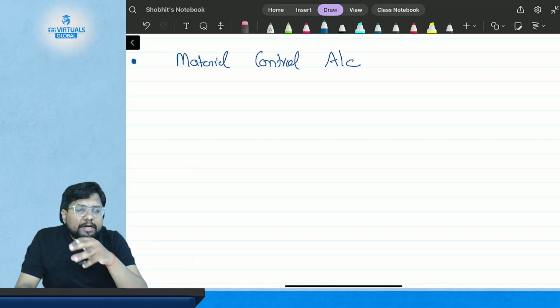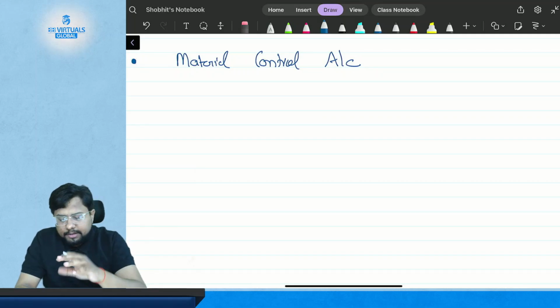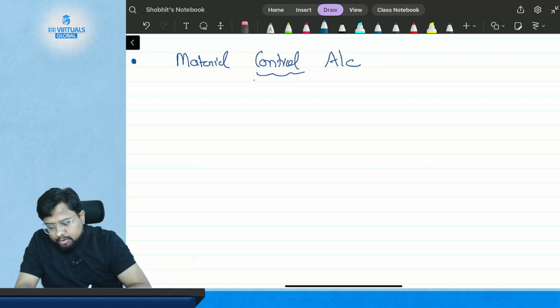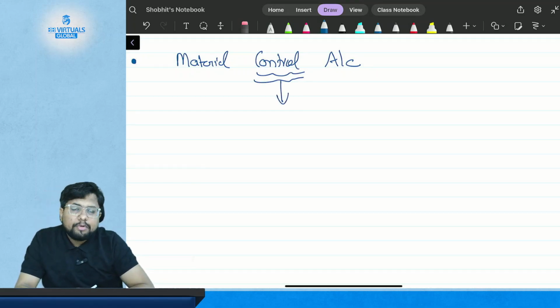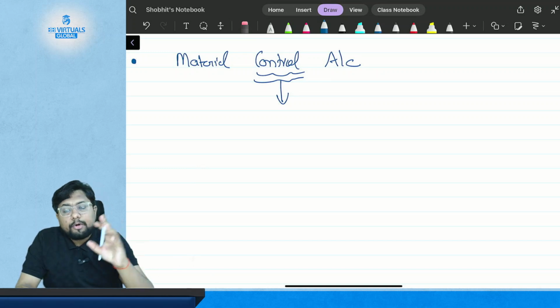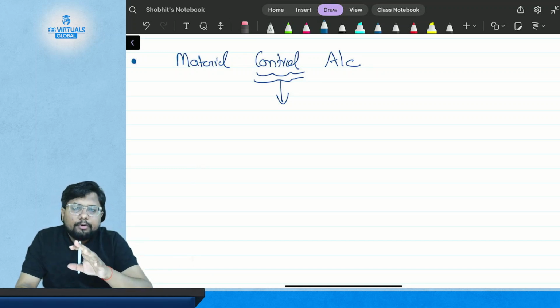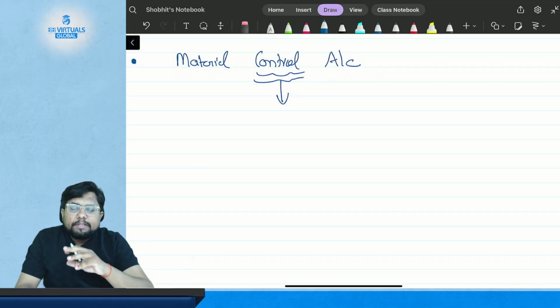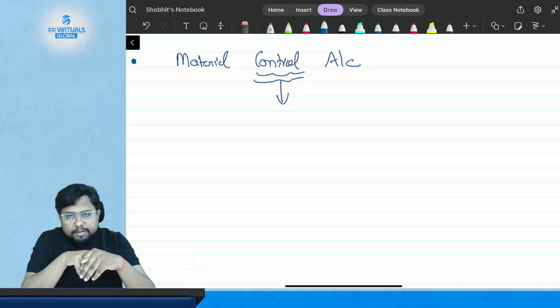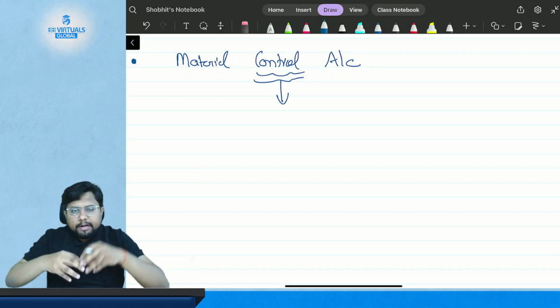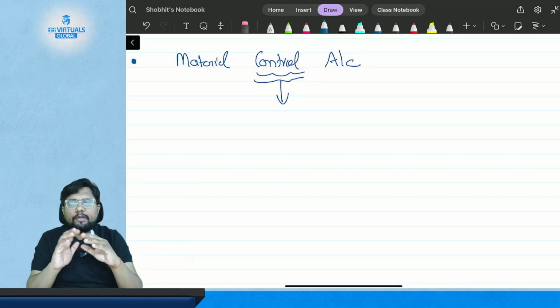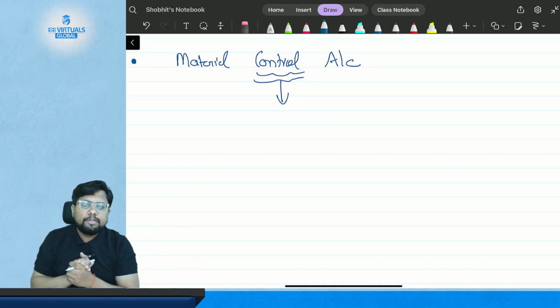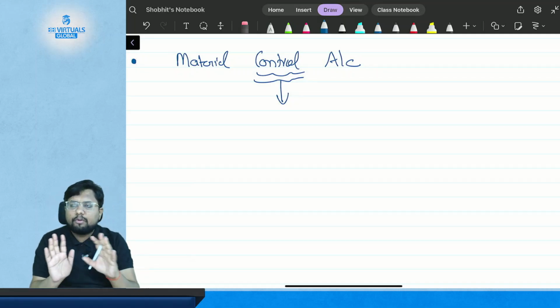Those students who have already studied FA from me or from anyone else know what a control account is. A control account is known as a temporary account when we talk about financial accounting. That means it is there only for the recording of transactions. Entries will come here, entries will go out from here, and it is only there for control. It is not permanently recognized in the books of account. So this is the basic meaning of the control account.